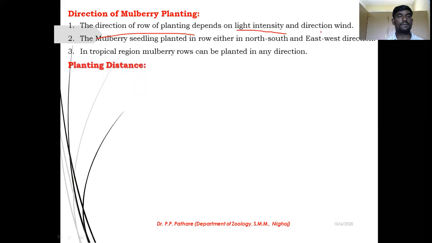Next one, that is, do you understand why direction has to be given? It is necessary to provide the proper direction to your plant, otherwise the plant growth is not in good condition, or ultimately our leaf production will decline. Understood?